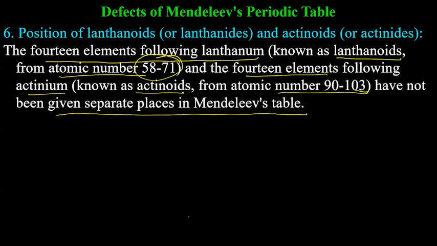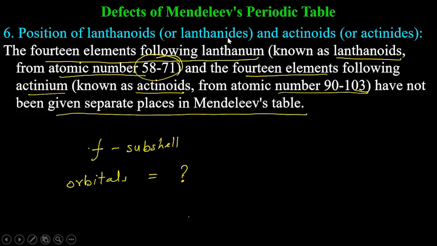If you remember from your previous chapter, who will tell me, in the F subshell, how many orbitals will be there? You know the formula. Sir, 7. Good, Pratham.